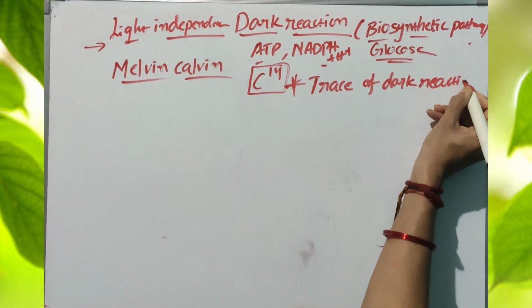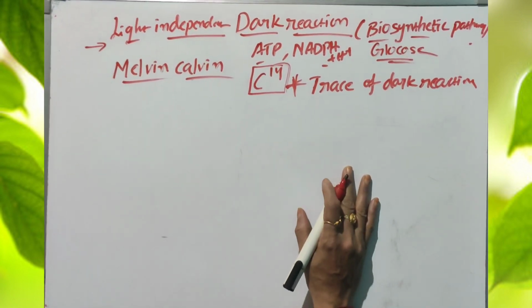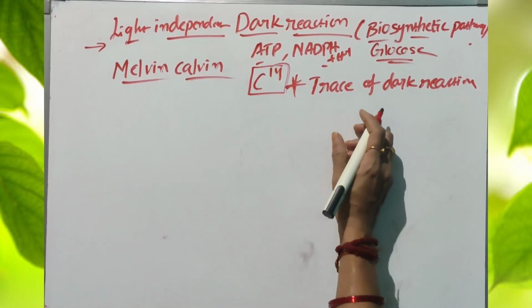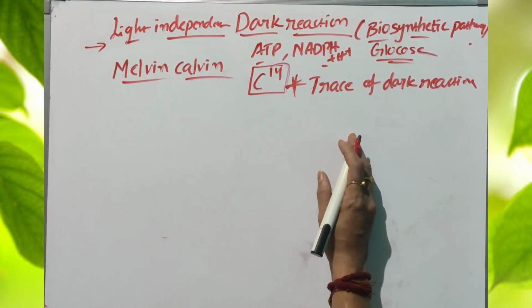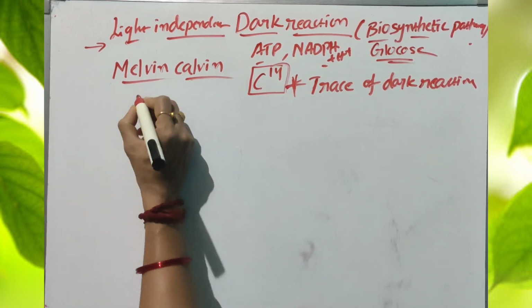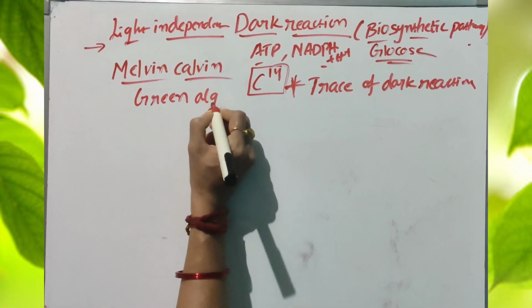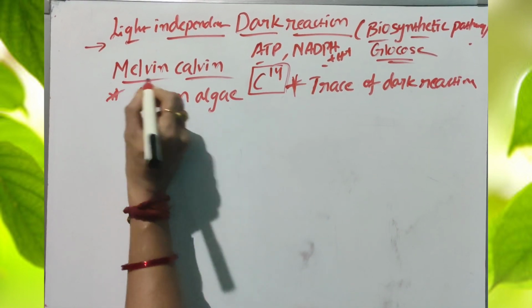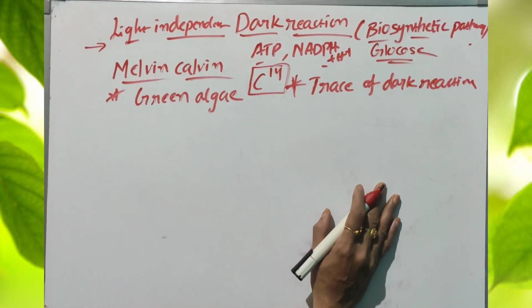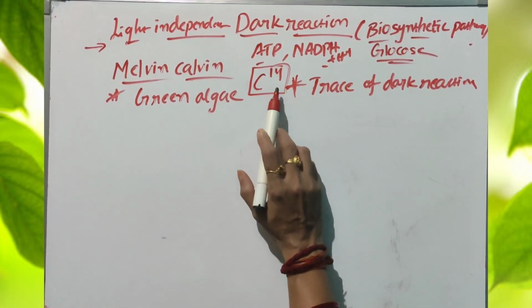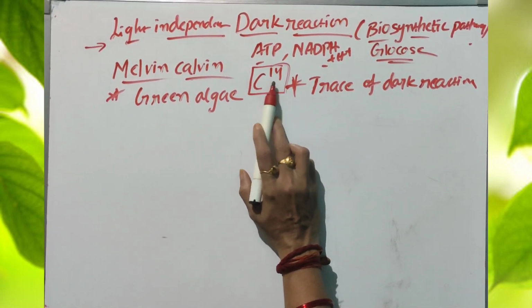Tracing the dark reaction in living organisms. What is the main organism selected by Melvin Calvin? Green alga. Green algae are very important. The dark reaction was proposed by Melvin Calvin using the radioactive isotope C14.